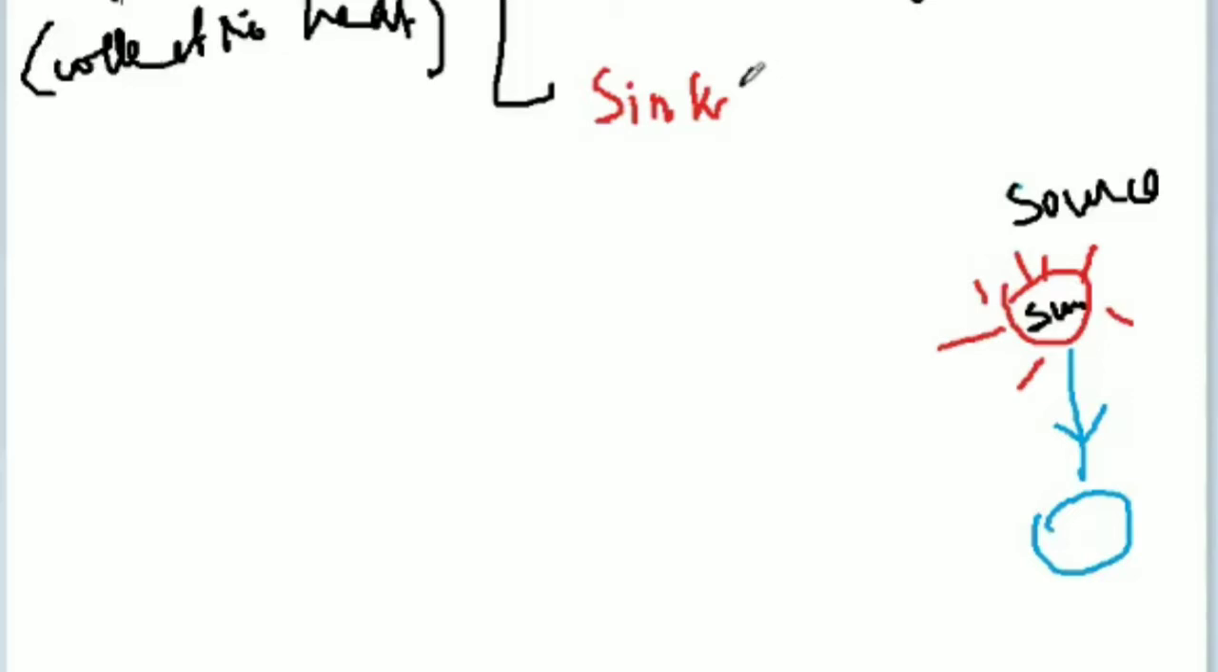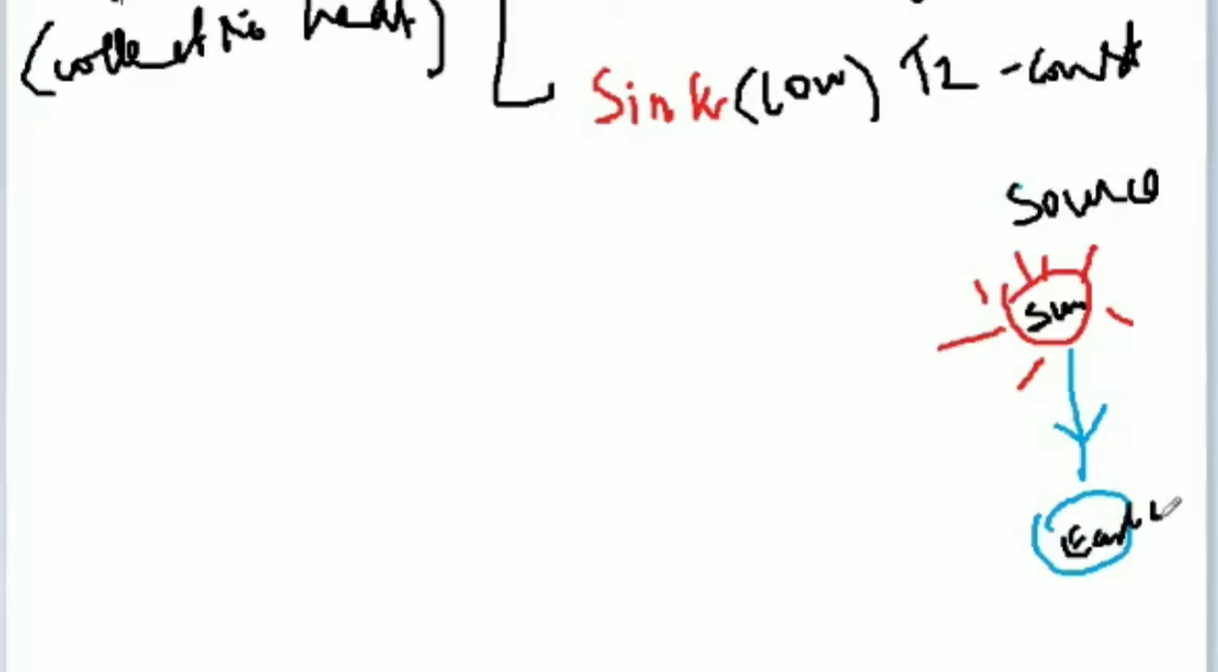What is a sink? A sink is a low temperature body, for example at T2. That also has constant temperature. So here the Earth is there, no? That is the sink. So source temperature T1, sink temperature T2. So two reservoirs are there, source as well as sink.